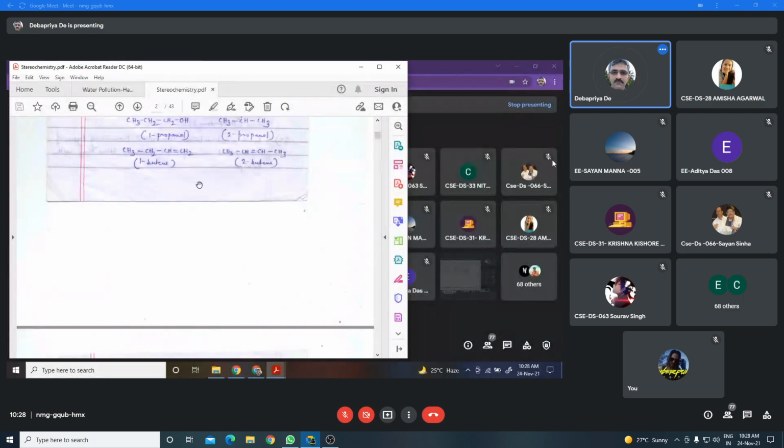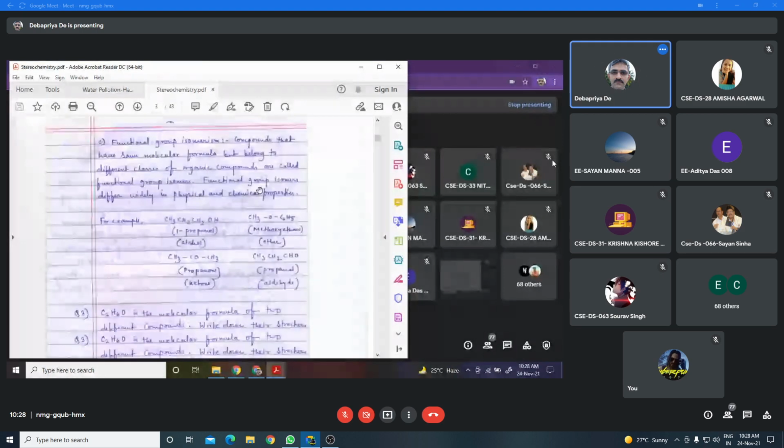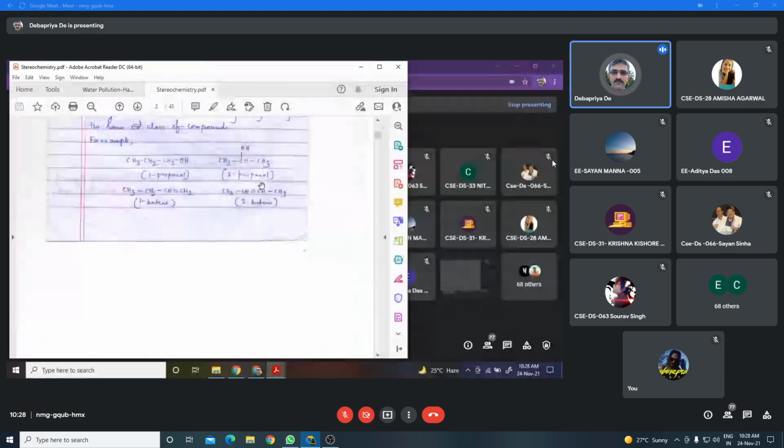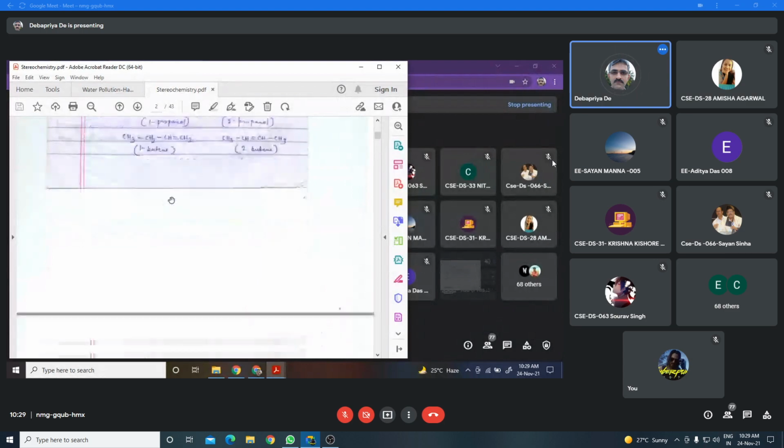Now, another type of isomer is called functional isomerism. But another important thing is that the compounds which are formed belong to the same class of compound. Same class of compound means both the isomers belong to the alcohol category. Here both the isomers which are formed are under the alkene category. Right? Now next one is functional isomerism.